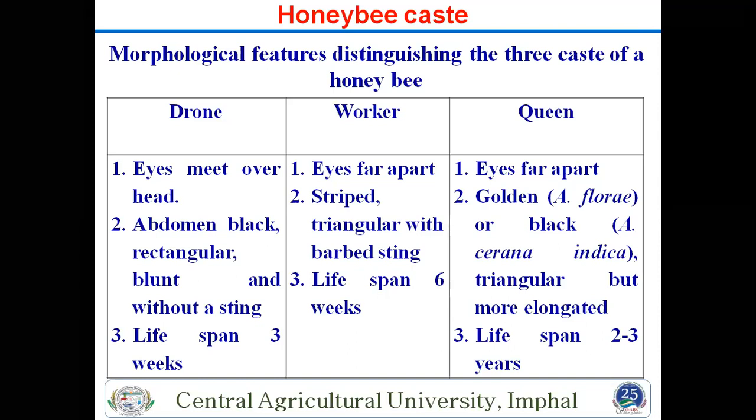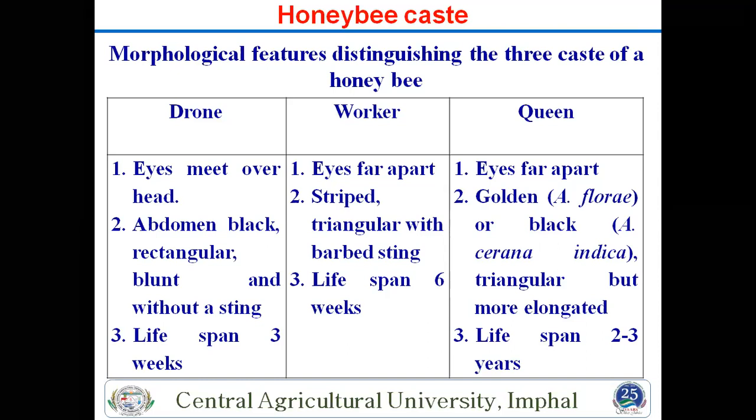Then the queen is golden or black. Golden means Apis florea, black means Apis cerana indica, and triangular. All are triangular but more elongated, because they carry eggs for 3 years. That's why the abdomen is the biggest size.